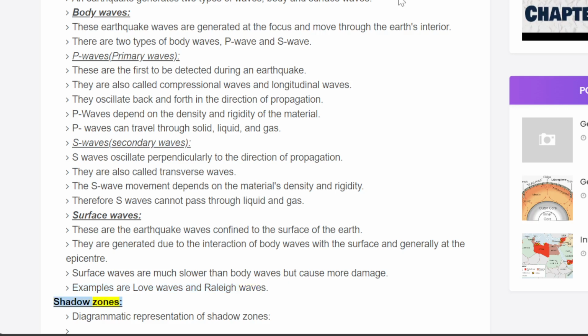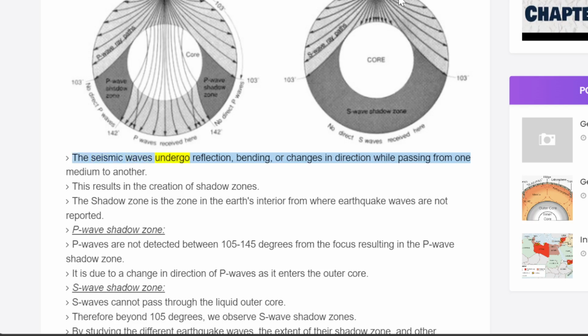Shadow zones. The seismic waves undergo reflection, bending, or changes in direction while passing from one medium to another. This results in the creation of shadow zones. The shadow zone is the zone in the Earth's interior from where earthquake waves are not reported.